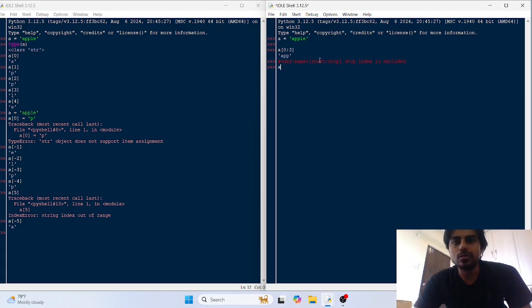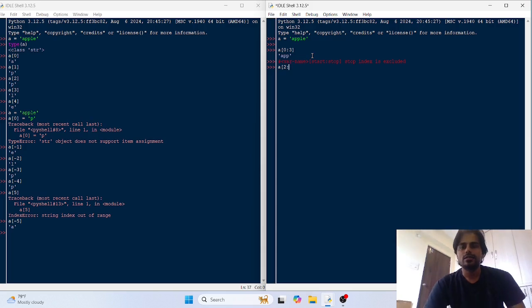Suppose we want to take this PLE from this string object. So name of the variable, then square bracket, then start. Here the start would be 0, 1 and 2, from 2, the second character we want, and then up to the last element, PLE, so 2, 3, 4.